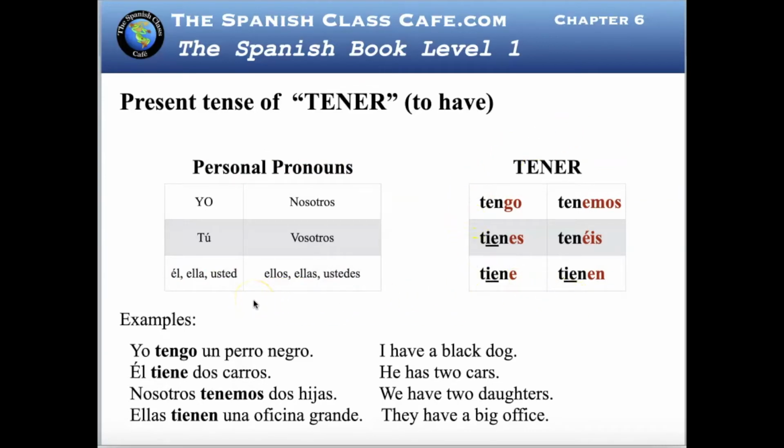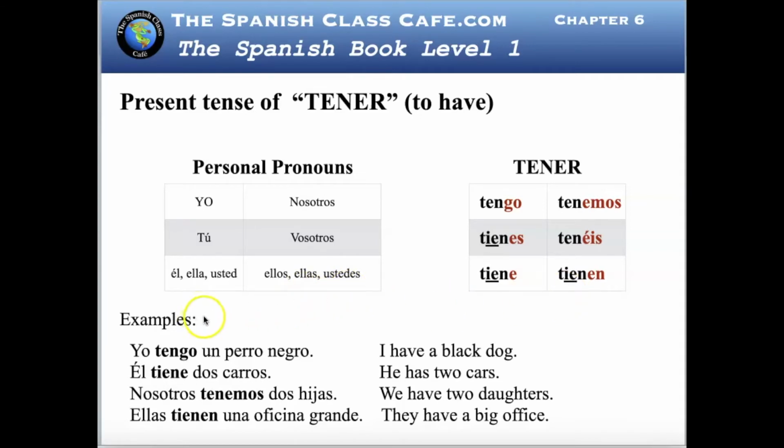Then the conjugation of the verb tener in present tense is yo tengo, tú tienes, él tiene, ella tiene, usted tiene. Nosotros tenemos, vosotros tenéis, ellos tienen, ellas tienen, ustedes tienen.